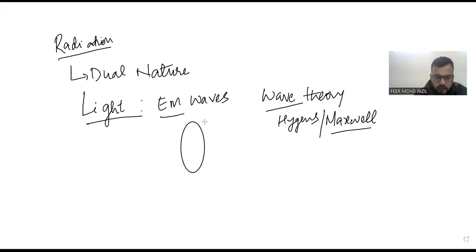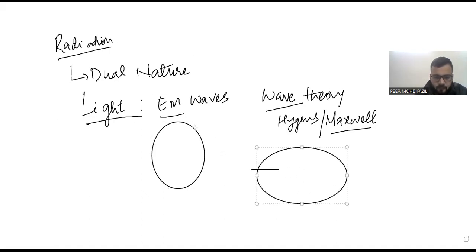If this is moon, and this is earth, and the distance between these two is known to you, I will give you the speed of sound, and I will give you the distance.